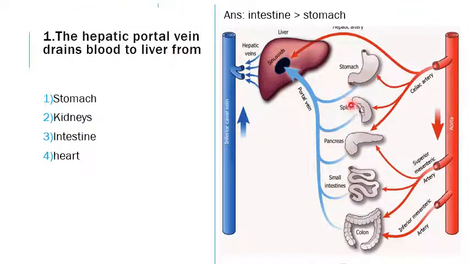Again the vein is formed. So if we see here, if all these organs are given, the hepatic portal vein drains blood to the liver from the stomach, spleen, pancreas, small intestine as well as the large intestine. We have to mark that answer.